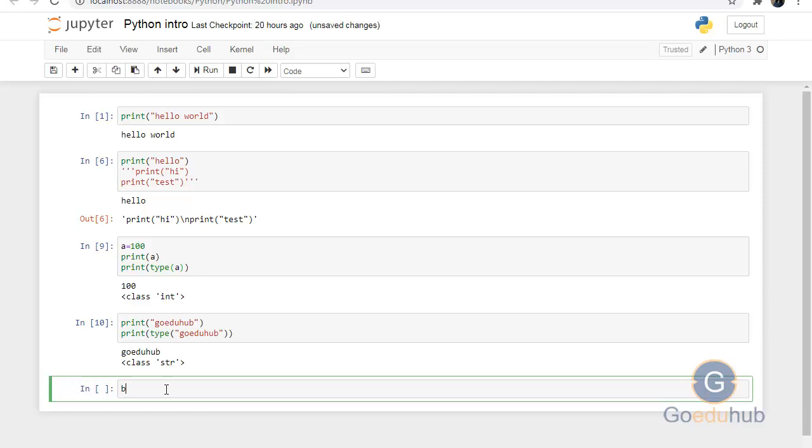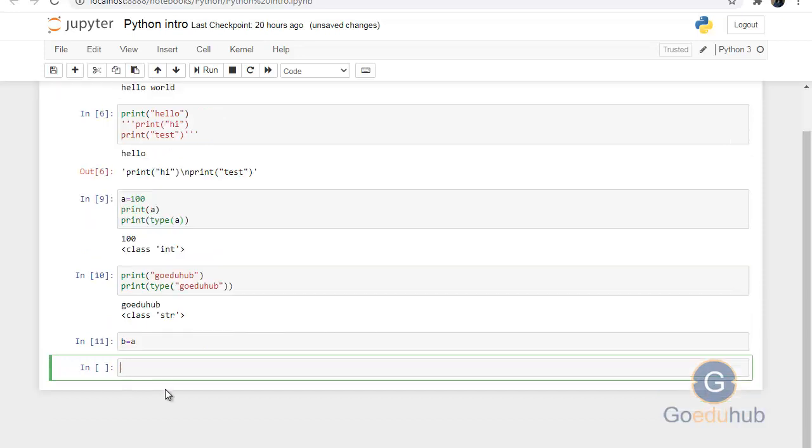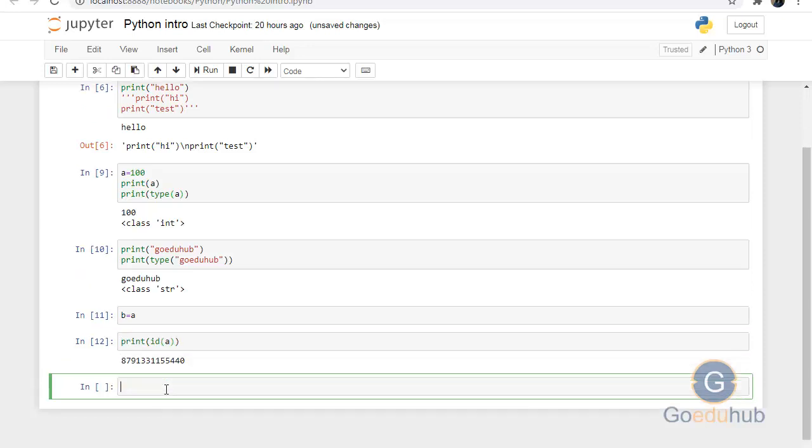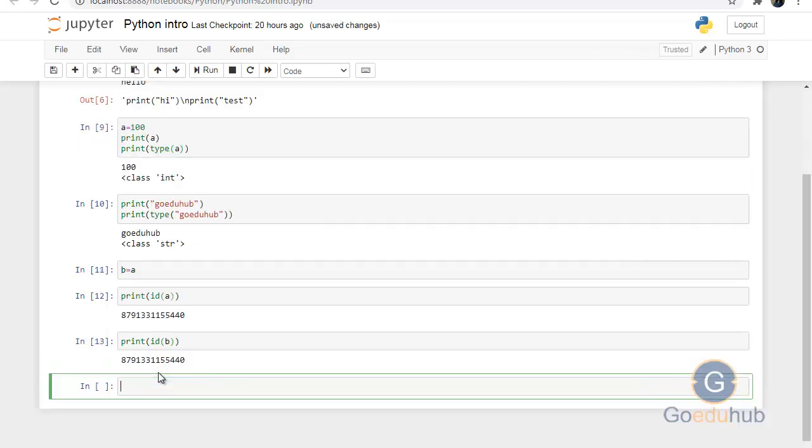Similarly, b is equal to a. Now b also points to the same object. Now we will check the memory address of a and b. It should be the same. So print id of a, it is some value, and similarly I'll print id of b, and it is also the same value. So both are pointing to the same object, and the object's memory address is this one.